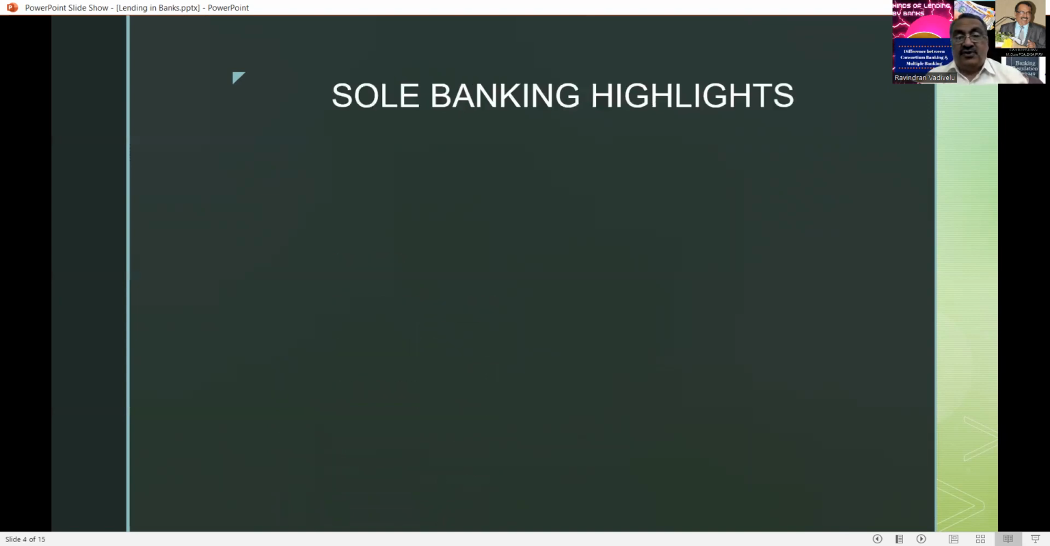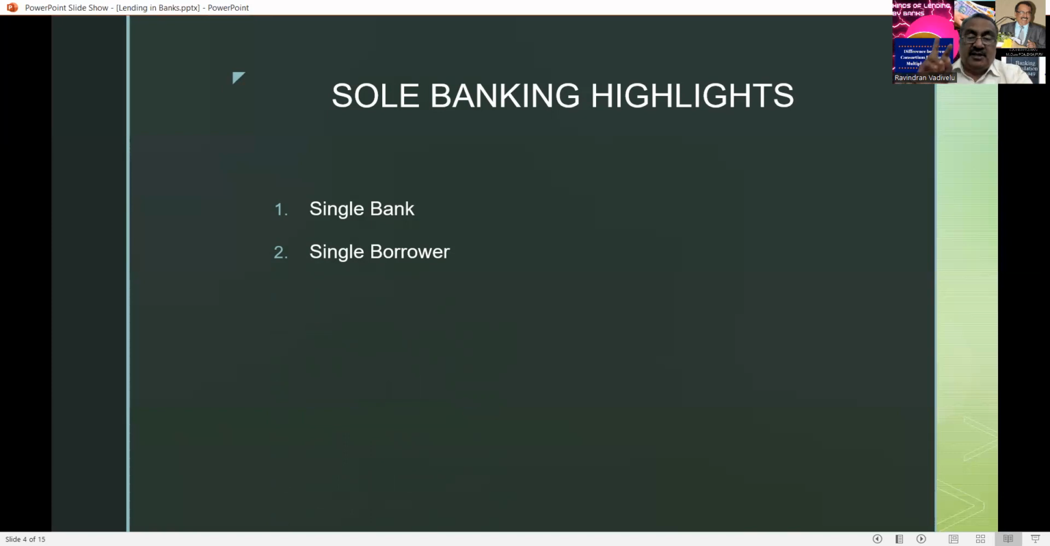Now we are going to start with the sole lending highlights. That is, a person approaches a bank and the bank itself gives the loan, and there are no partners to the bank. That is called sole lending or sole banking loans. The loan is sanctioned by a single bank, and there is only a single borrower.